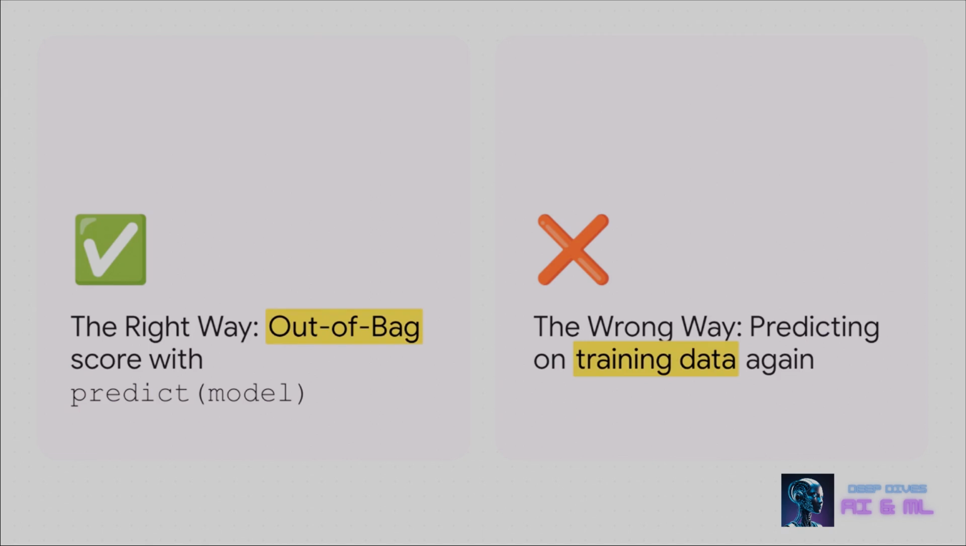The number one mistake I see people make is checking performance by feeding the training data right back into the model. That's what we call the in-bag score, and it's like giving a student the exact same test they used to study. Of course they're going to get a perfect score. It's misleading. The correct way, the right way, is to use the out-of-bag, or OOB score. It's calculated for you automatically using the data points that were held back from each tree during training. This gives you a much more honest estimate of how it'll do in the real world.